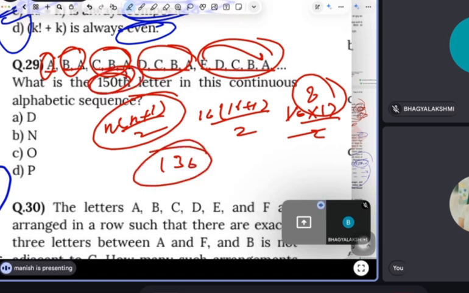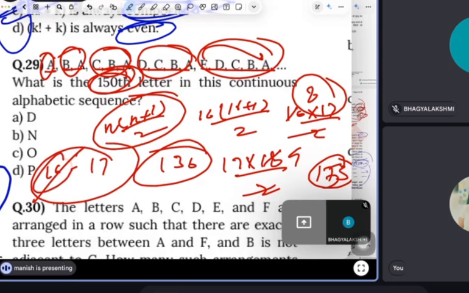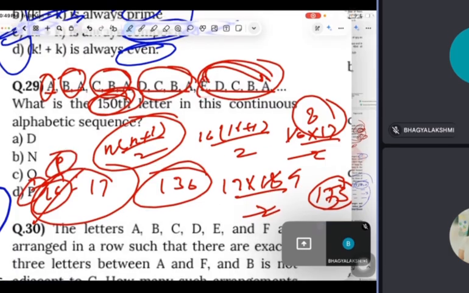But it is 150. So let's say 17 now. But it is 153. It means the number can be between 16 and 17. So let's take 16. So 16 is P. But guys, this is not the answer. We have to reverse. See, they are going back actually. So guys, this is P. Now we have to go back.